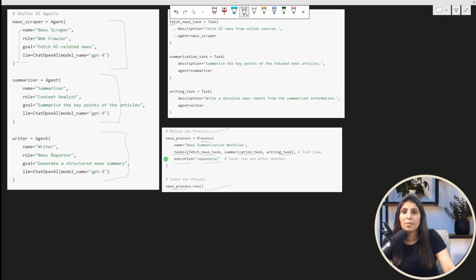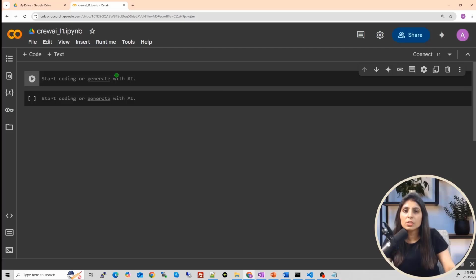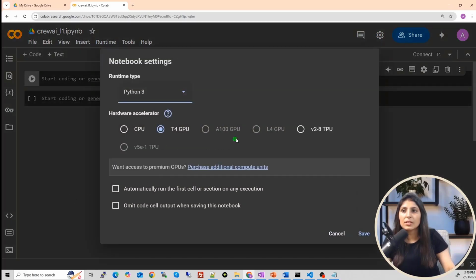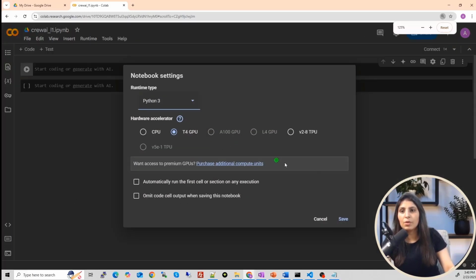Now let's see the practical implementation. So guys, in today's tutorial I'm showing you on a Google Colab Notebook. So you will click on Edit, Notebook Settings, and select the GPU first.